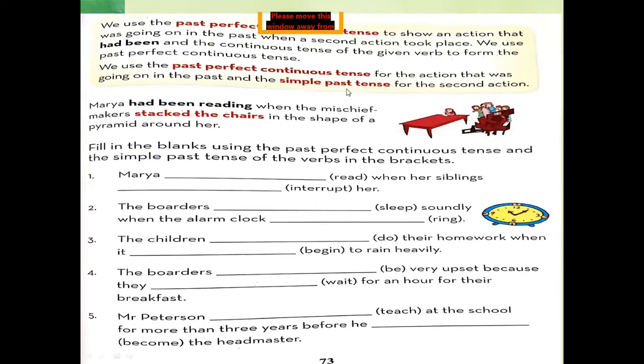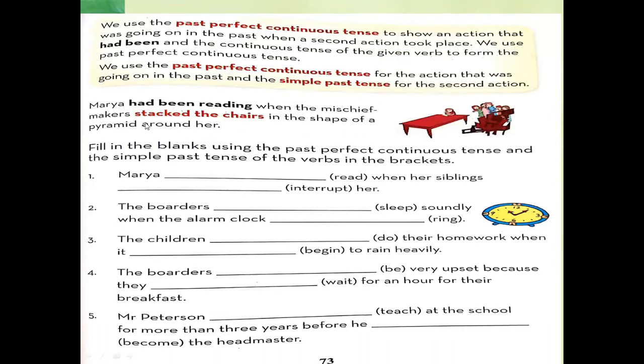Okay, students. Example: Maria had been reading when the mischief makers stacked the chairs in the shape of a pyramid around her. Now this is the first action. Maria had been reading means the work was in progress. Which is the second action?